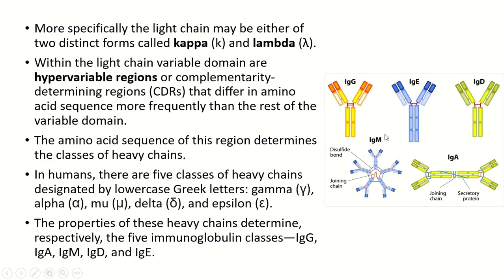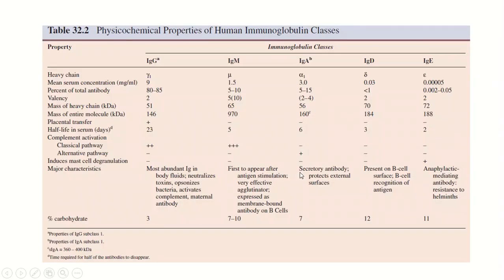So IgM is pentameric, like 1, 2, 3, 4, 5. They are joined by the J, that is the joining chain. And IgA can exist as a dimer, that is 2. So these are some physicochemical properties. So the most abundant one is IgG. And here IgG also can cross the placenta, that is from the mother to the fetus, antibody IgG is being passed.